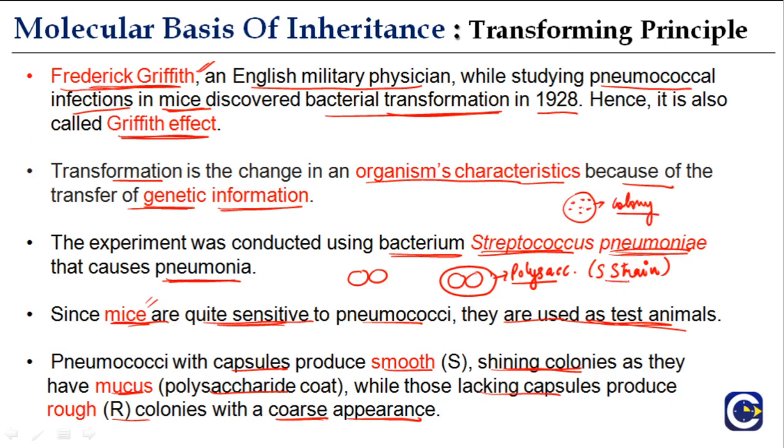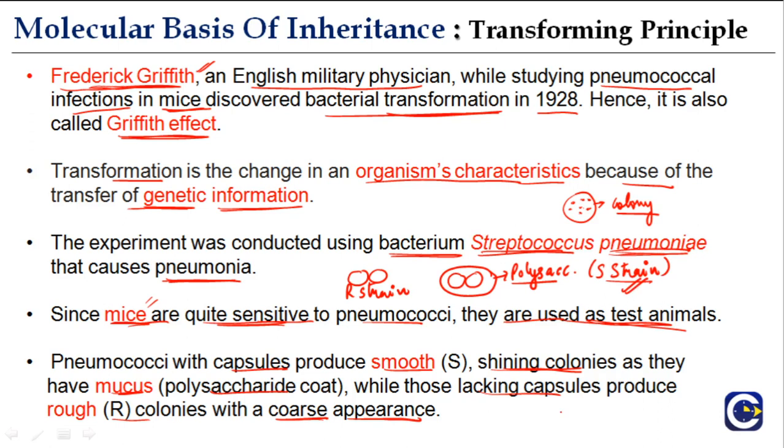So the S strain gives shiny colonies. And the R strain has no polysaccharide coating, and gives rough colonies. Only the S strain of Streptococcus pneumoniae is capable of causing pneumonia.